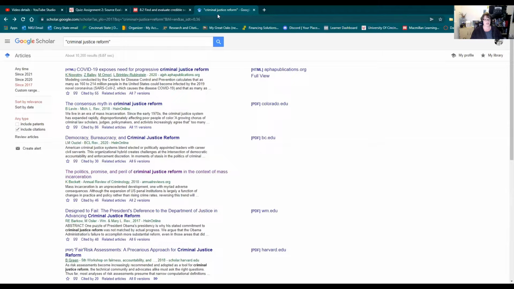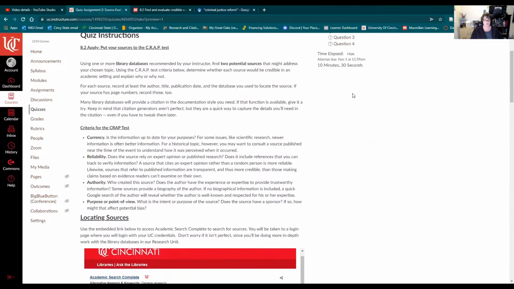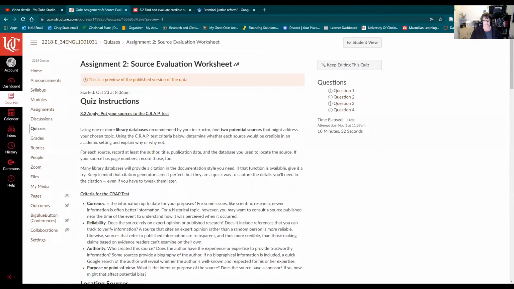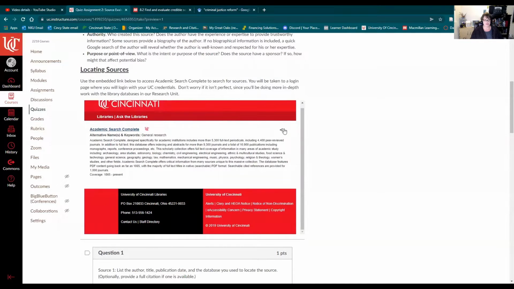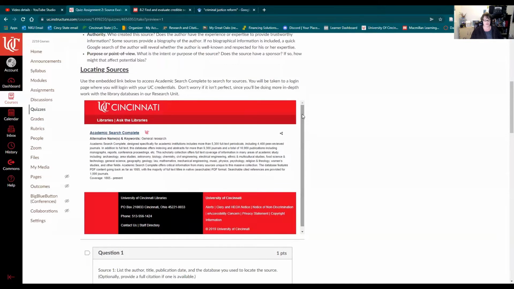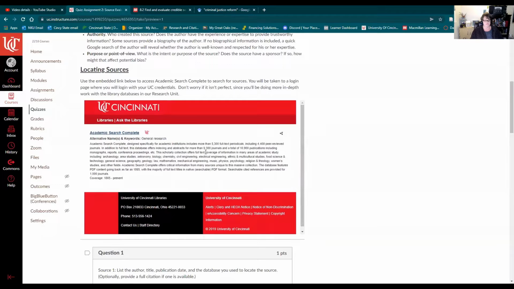So that is one thing you can do. The other thing you can do, and you'll see this in the source evaluation worksheet. It says quiz, but it's a worksheet. I have this embedded library search. I don't know, what would you call it? A widget, a thingy-majigger? It's for Academic Search Complete.